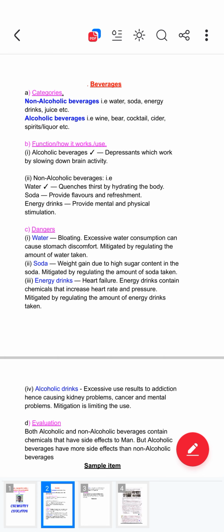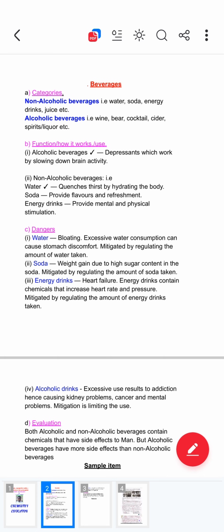So when you go to soda, we look at the danger of using soda. This causes weight gain. Excessive use of soda causes weight gain due to the high sugar content in the soda. When you take a lot of soda, you are consuming a lot of sugar. So when you take excess soda, which means you are consuming a lot of sugar in your body, it results in weight gain. That's when you get problems like obesity. Very simple. Weight gain due to high sugar content in the soda.